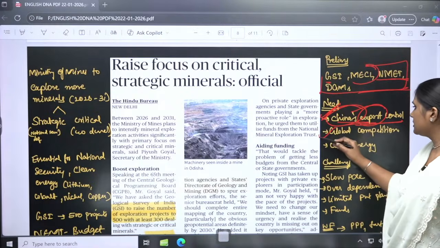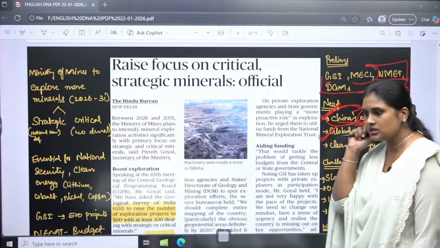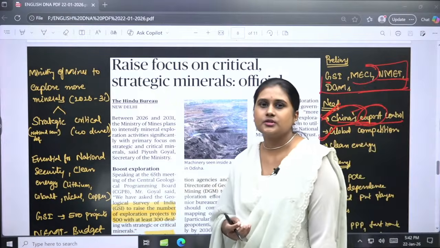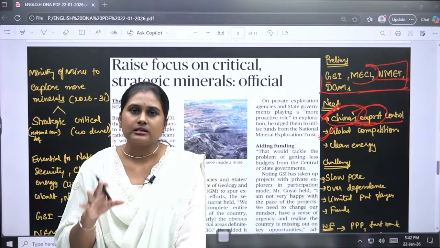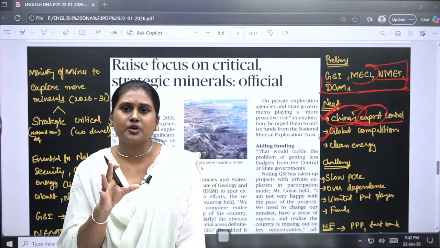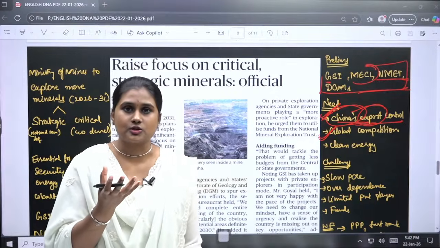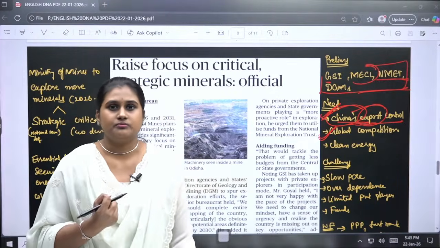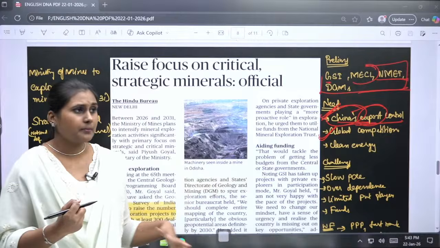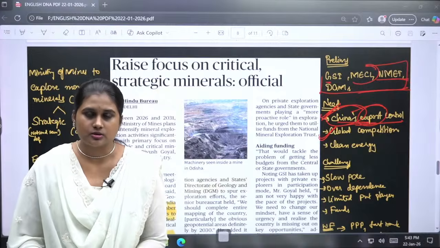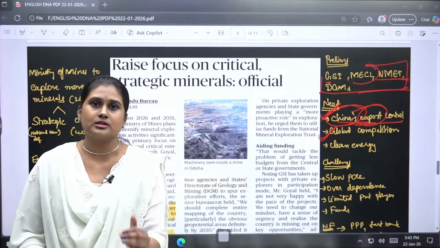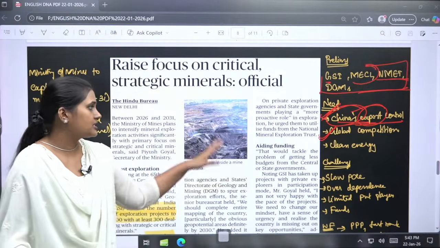Second thing is global competition. If you see the conditions in Venezuela and also Greenland, technically these areas have the importance of minerals and also very important biomes. So it is not only about the strategic location, it is also about the resources that we get from these kinds of places.